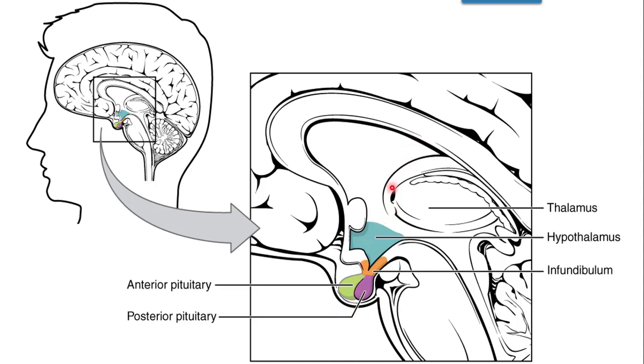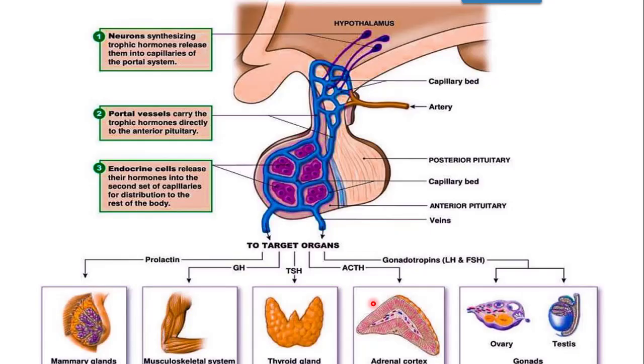So along this axis from hypothalamus, pituitary to thyroid, we are going to see today how this hypophyseal portal system acts as a bridge between the pituitary gland and the hypothalamus. You can see hypothalamus and pituitary are both connected by the infundibulum, which is the connecting link between them.